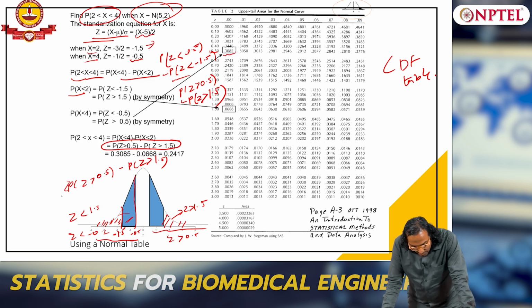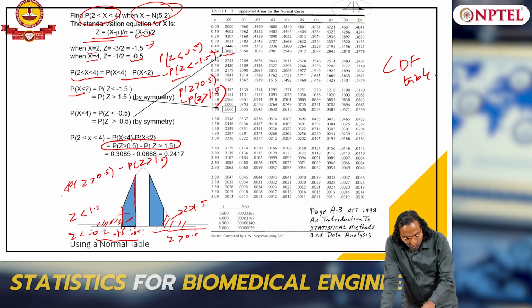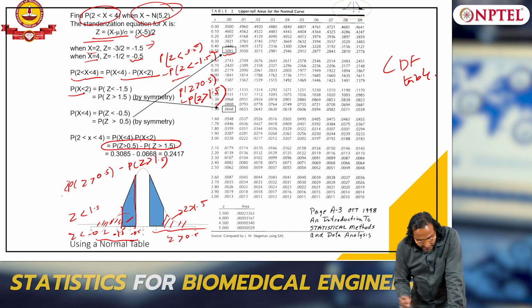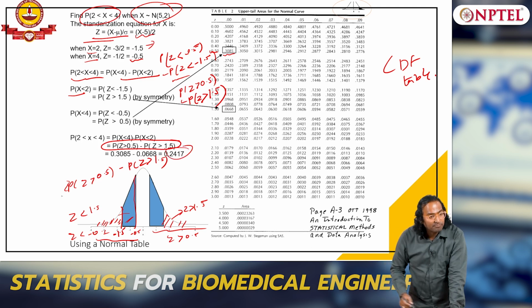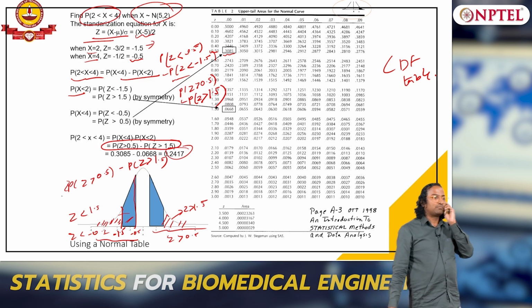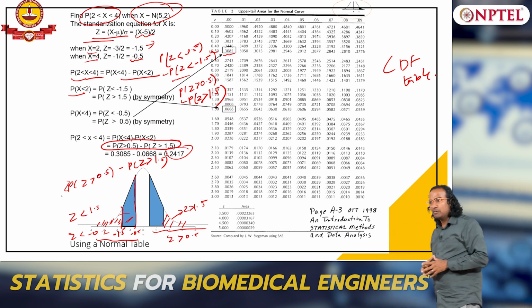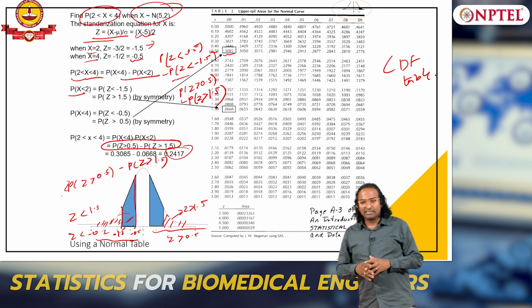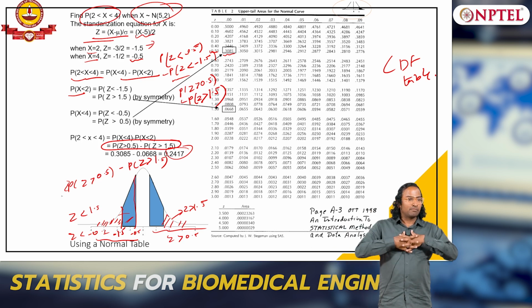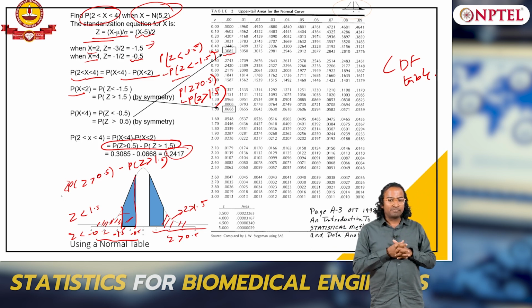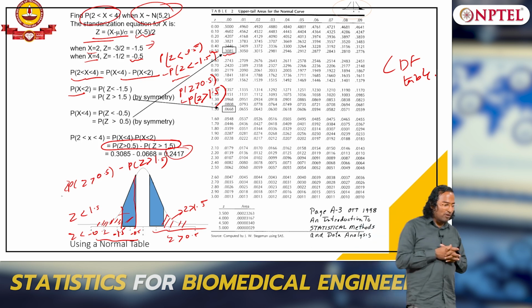And what is z greater than 1.5? Looking at 1.5 in the CDF table, it is 0.0668. Then subtract both and you will get the area. So you see how to use the table. This is a CDF table. Clear? With that note we will stop for today.